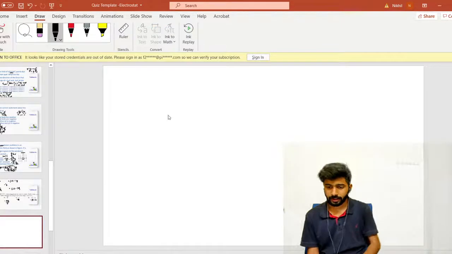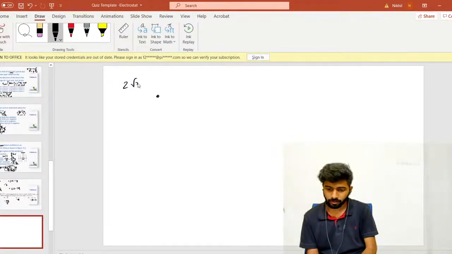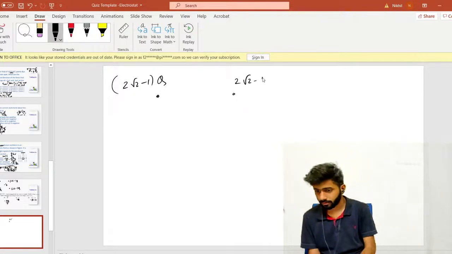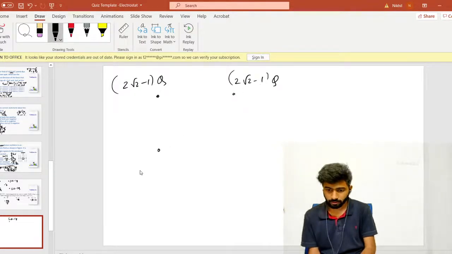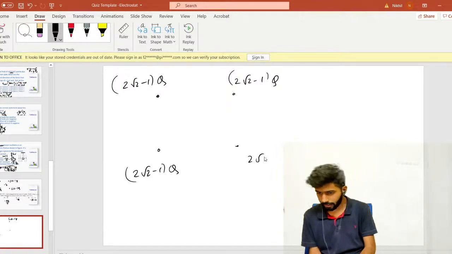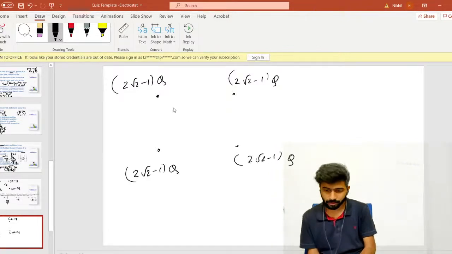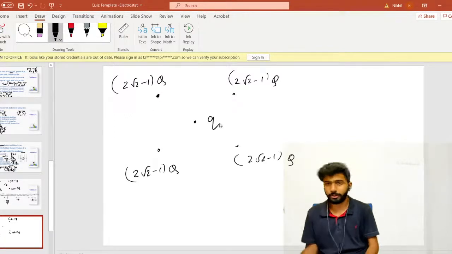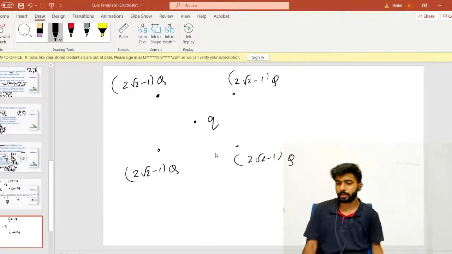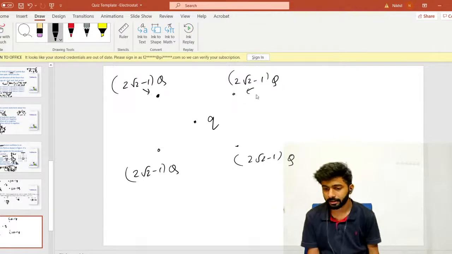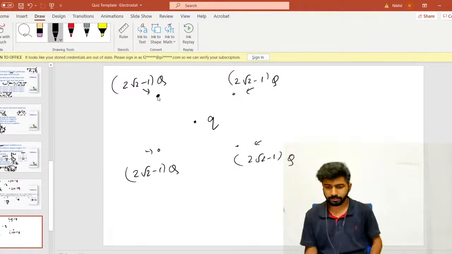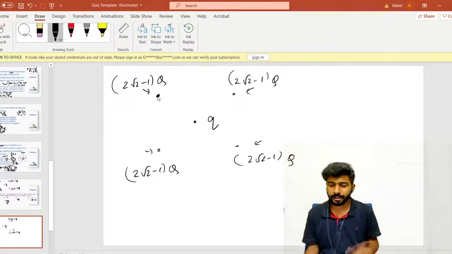Right, so we have (2√2 minus 1) Q on 4 corners. If you have a pen and paper, just don't look at it, start drawing it by yourself. Let's take one corner and we are placing a charge small q here, and we want to know for what value of small q the net force here will be 0. Just pick up one corner, make the net force 0, and you will get small q.